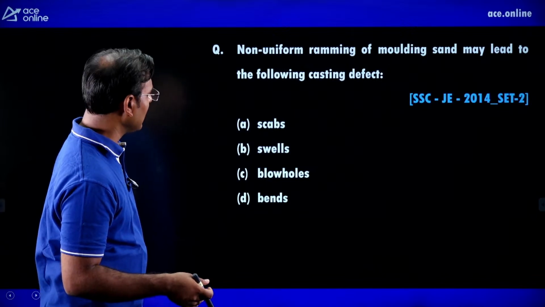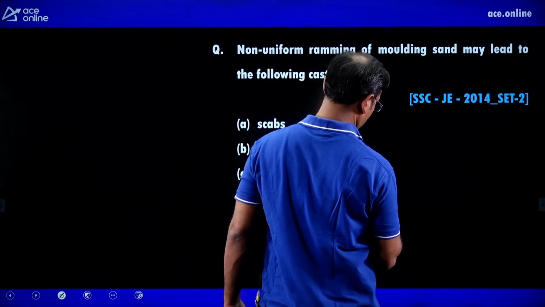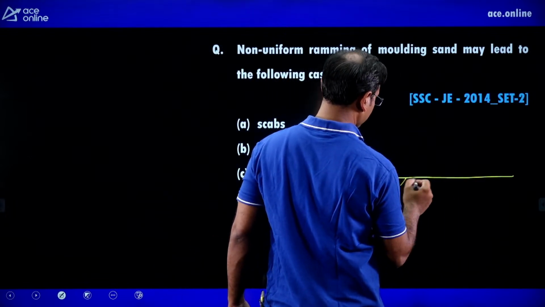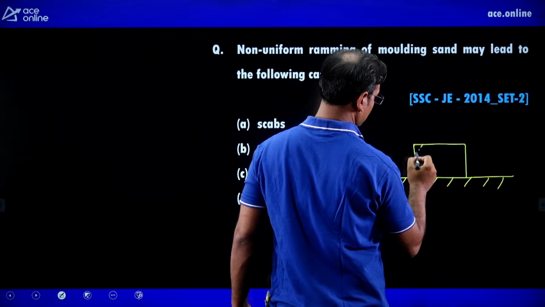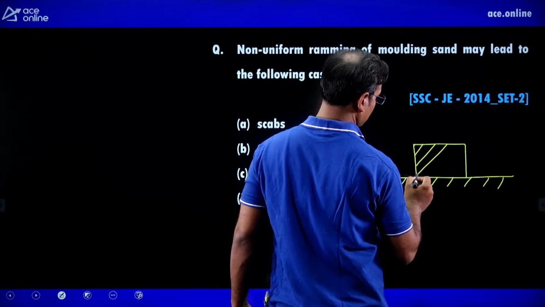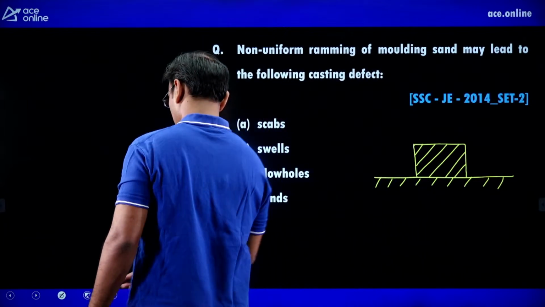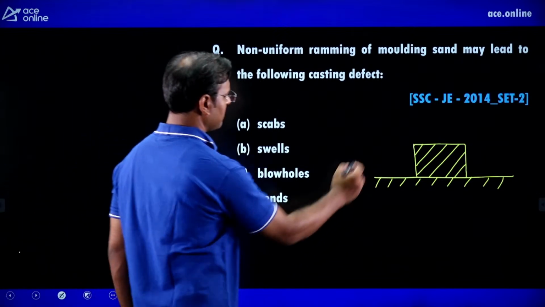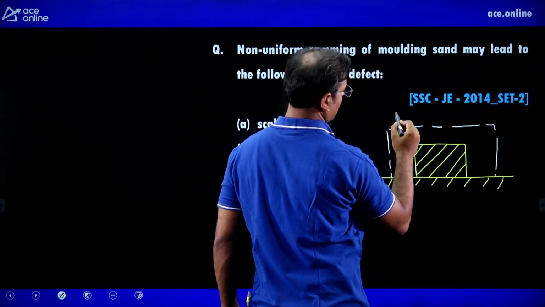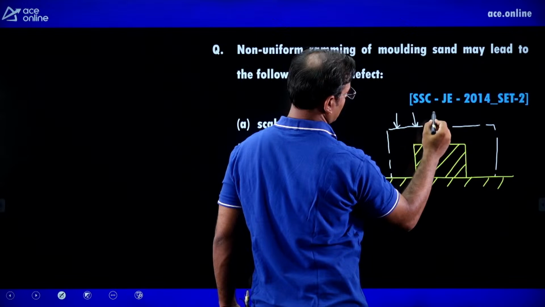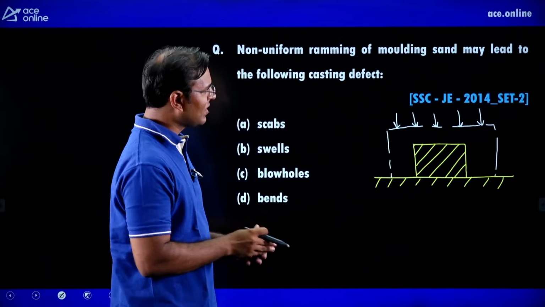Non-uniform ramming of molding sand may lead to the following casting defect. Non-uniform ramming, what does it mean? That we need to discuss first. Yes, guys, this is the ramming.